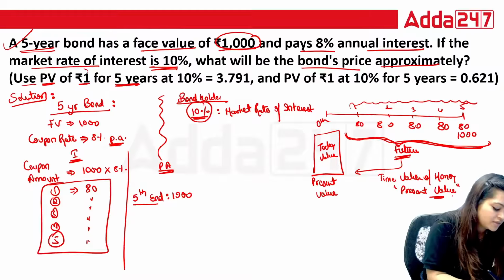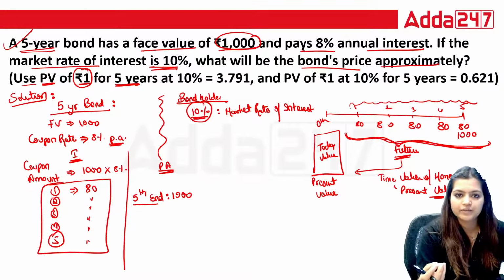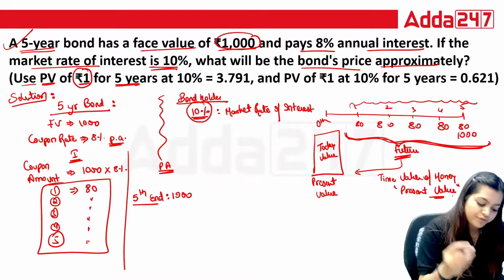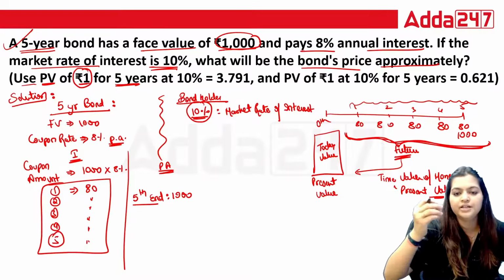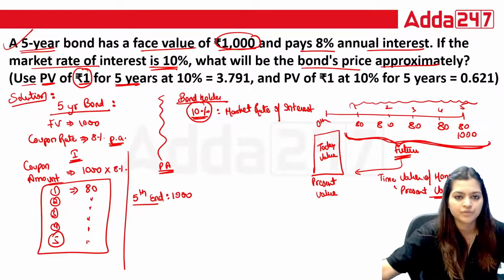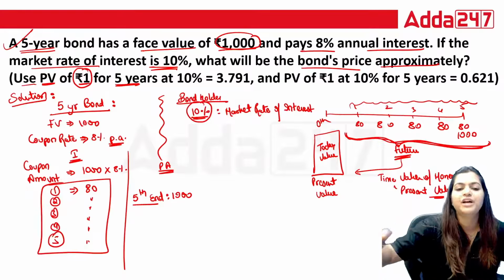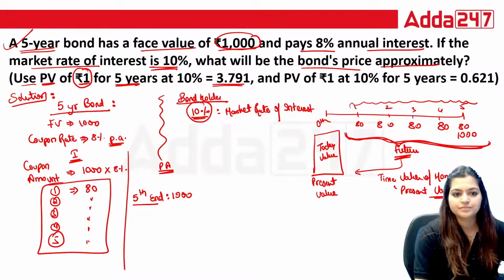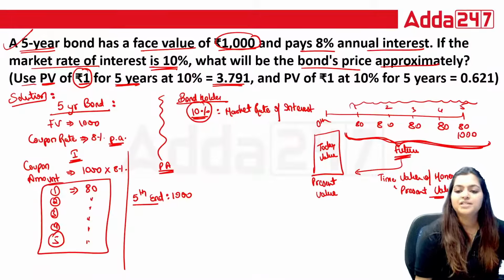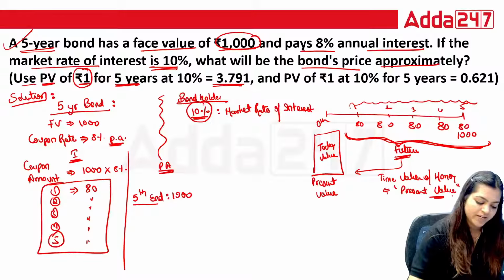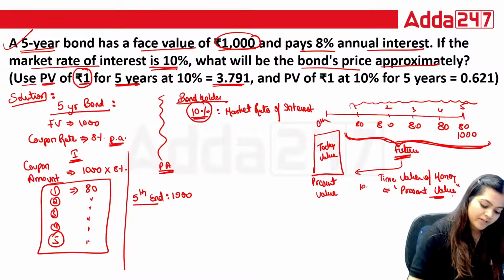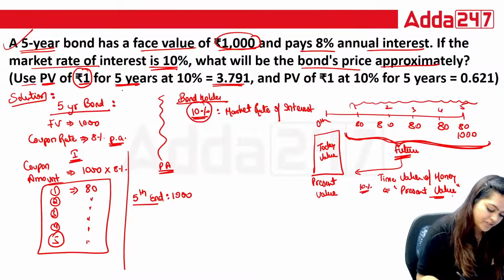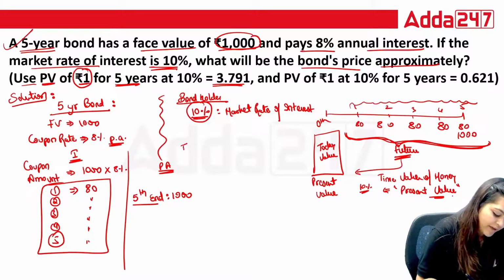This is just the hint they have given. Suppose you receive 1 for first year, second year, third year, fourth year, fifth year, or if you earn 80 rupees for 5 years, use this 3.791. Okay, this is the present value, and I will calculate the present value with the market rate, that is 10%. And here they have mentioned it. So how to calculate the true value?